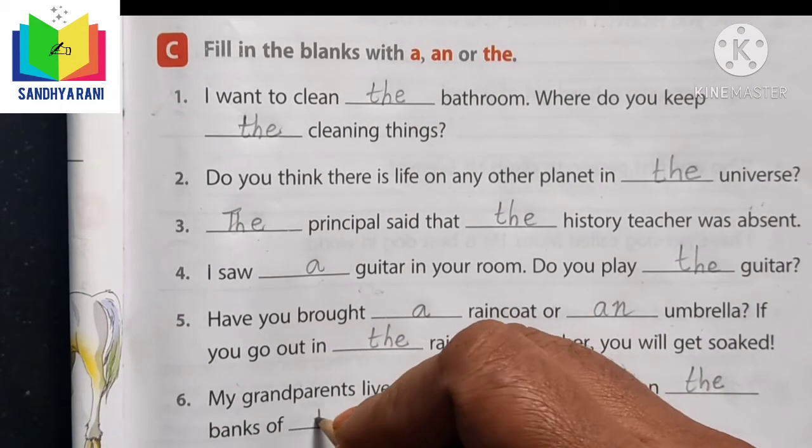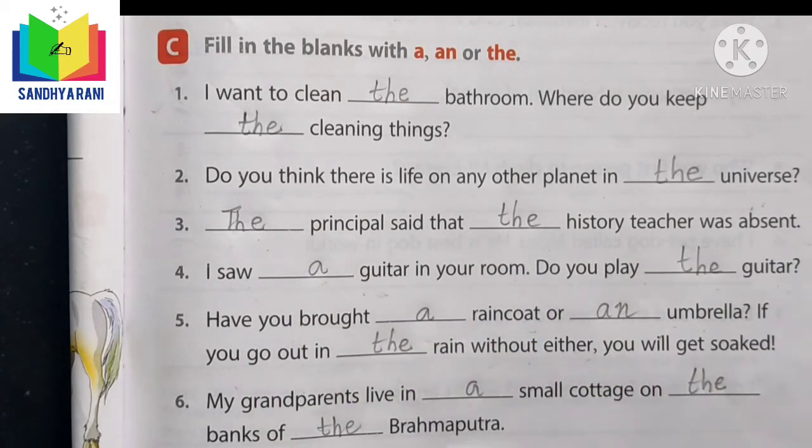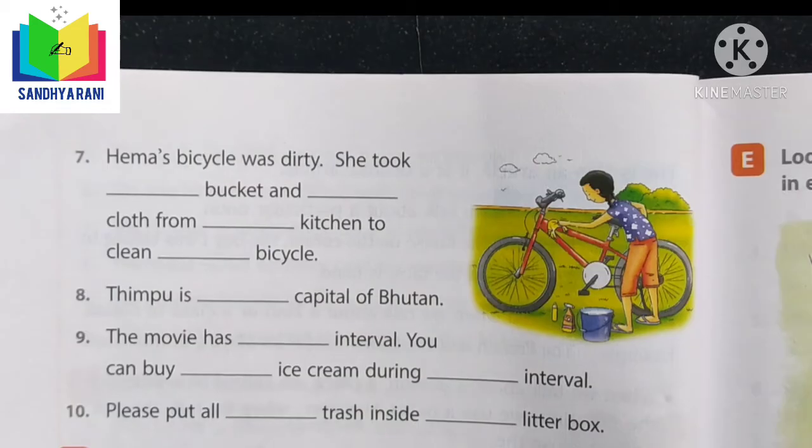Here particular places have been mentioned, so we have to use the article "the" in both blanks. Let us read the full sentence: My grandparents live in a small cottage on the banks of the Brahmaputra. In the same manner, you have to complete the remaining part.